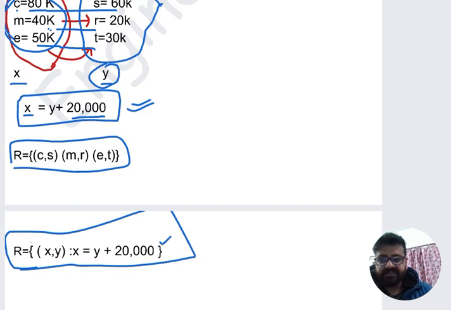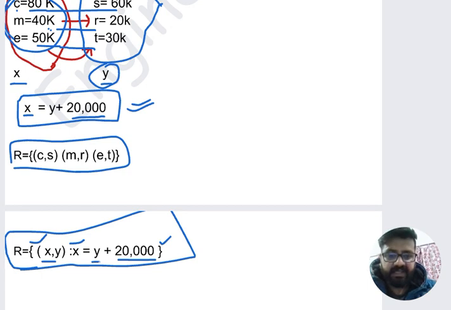The bracket says the set of all, and colon says such that. The set of all pairs (x, y) is such that x equals y plus 20,000. I am repeating myself. The set of all pairs (x, y) is such that x is 20,000 more than y.